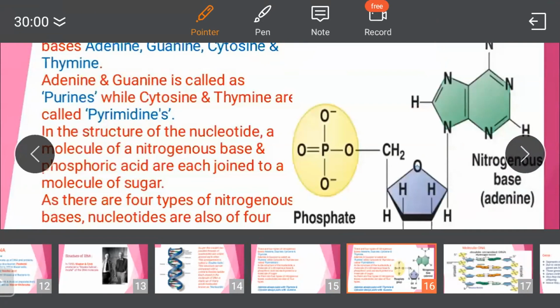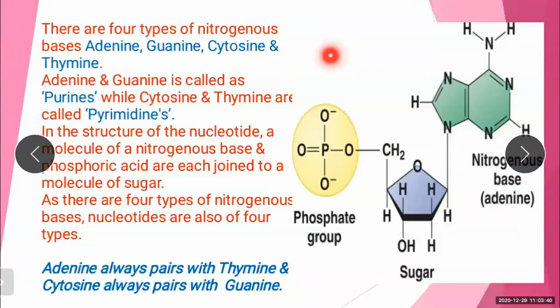Now see in the picture, this is the phosphate group. This is a nitrogen base, that is adenine, and this is a sugar. Just now we have seen they are each joined to a molecule of sugar. See this phosphate group and this nitrogenous base adenine. Up till here you understood?